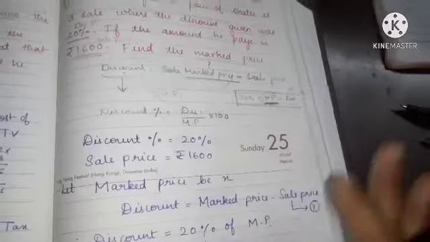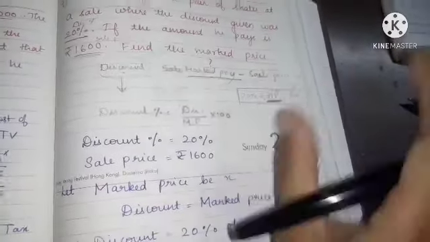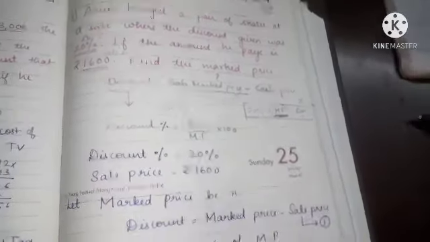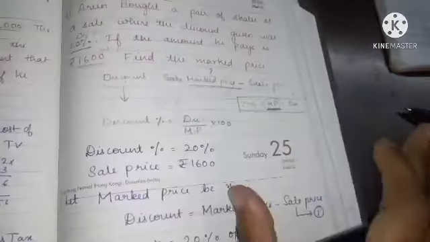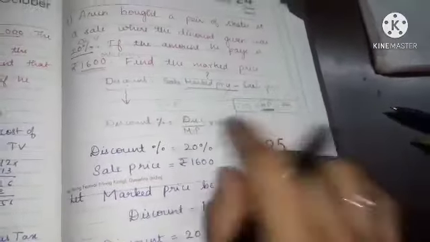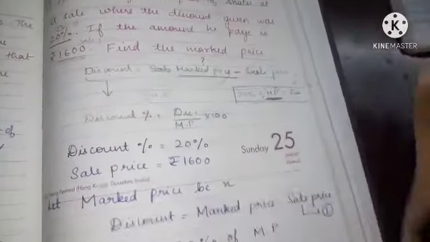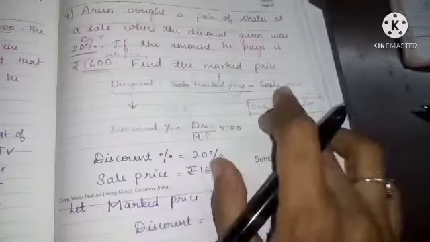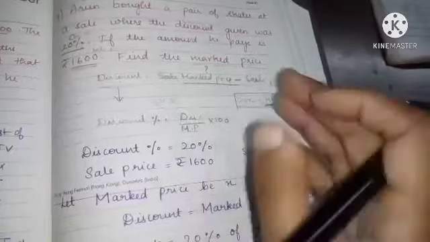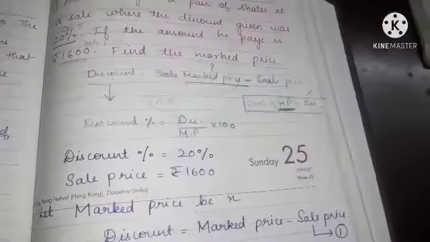Understood? This is one of the ways where I have used this method to find it. So first you should know which formula should be used. Better you use this, or you can use this also, no problem. The main thing is this one: after getting everything, you substitute in this and find the answer. Understood?